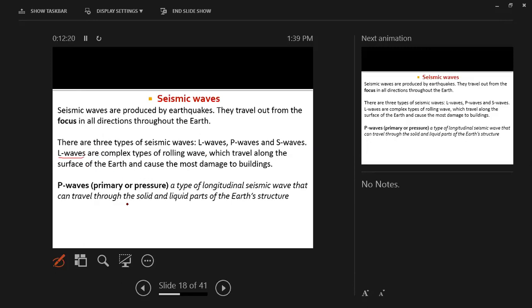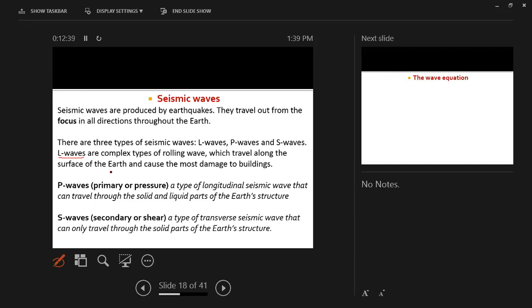The second one, P waves. These are the primary or pressure waves. These are longitudinal seismic waves that can travel through the solid and liquid parts of the Earth's structure. They can travel through water or through rock.